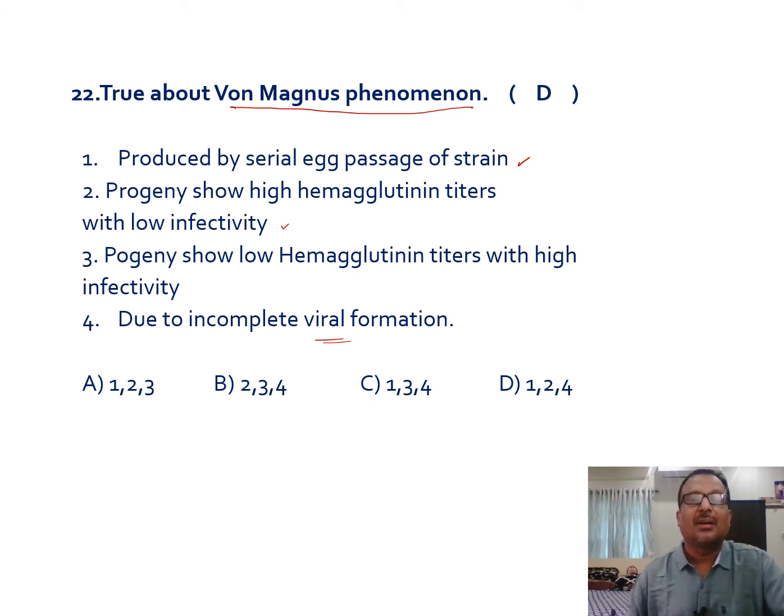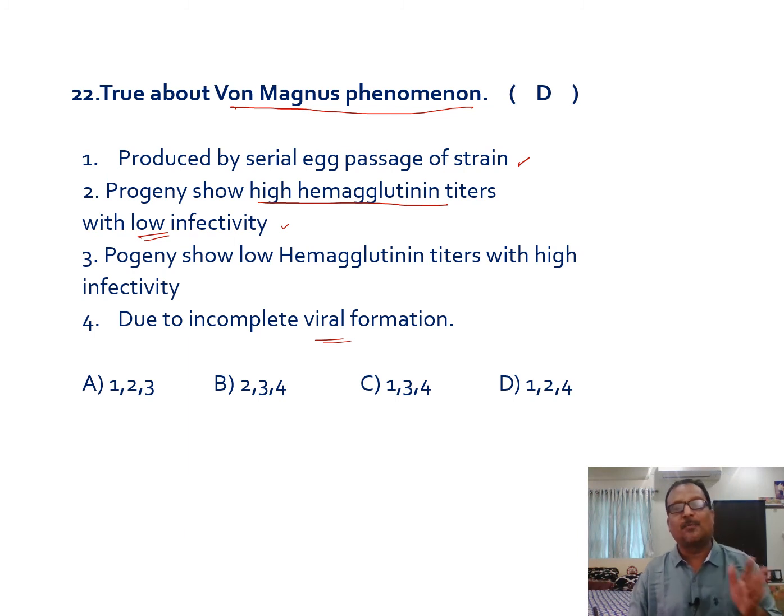If you do these subcultures serially in embryonated eggs, the resulting viral strains will show high hemagglutinin titers. That means many viruses will be produced and they can agglutinate the RBCs. But those large numbers of viruses have low infectivity. That phenomenon is known as the Van Magnus phenomenon.